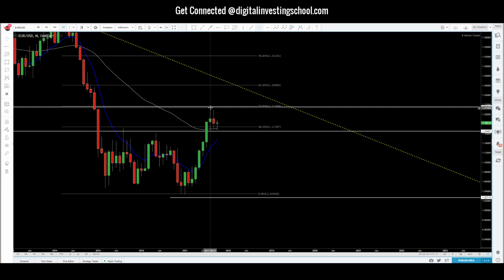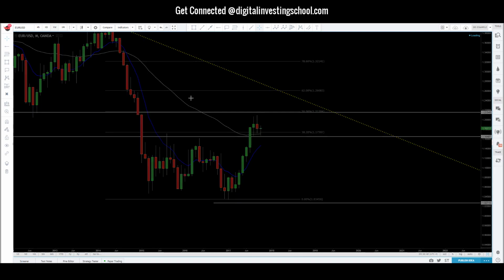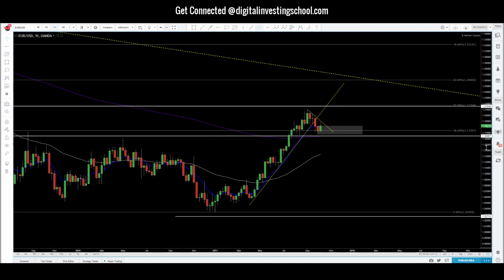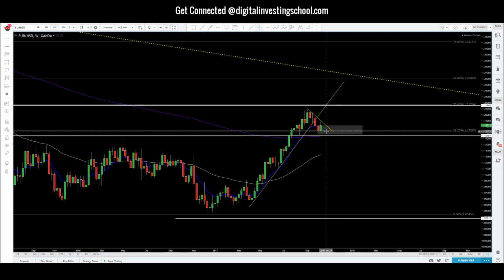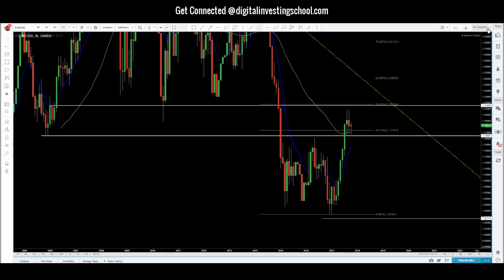Just in this little tight range from 121 to about 116.7. So my bet is we're going to continue to stay within this range. We're currently in a trade right now with this particular pair. We are maintaining a bullishness because we want to see price come back and maybe retest the 121.5 level.